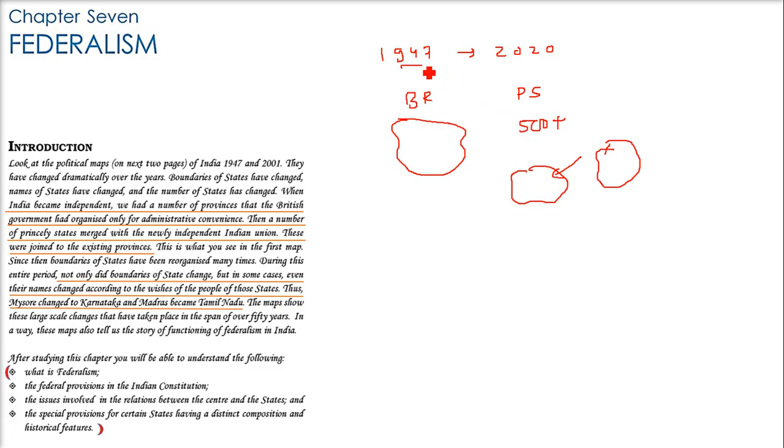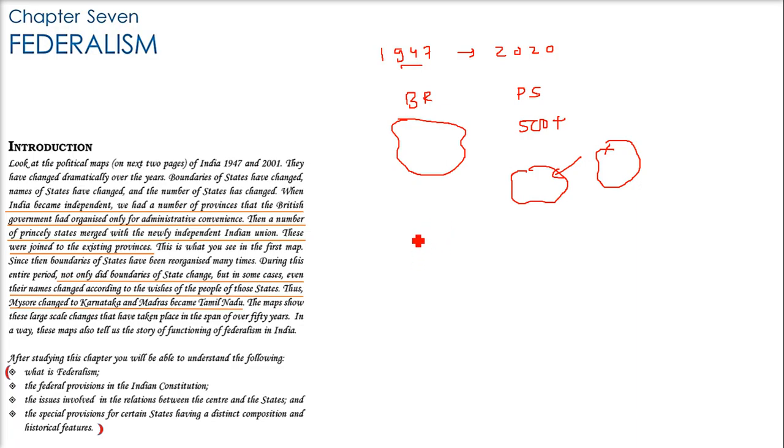Since 1947, we have seen that many provinces have changed their names, and the boundaries have also changed. This has depended on the wishes and aspirations of the people, the political parties, and just one more thing, administrative convenience.